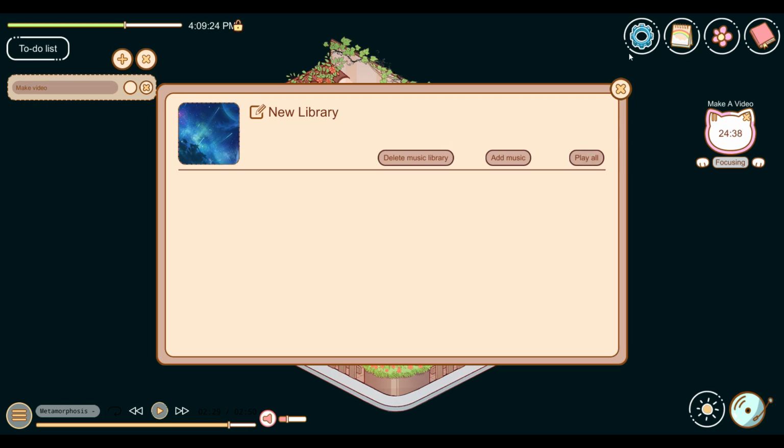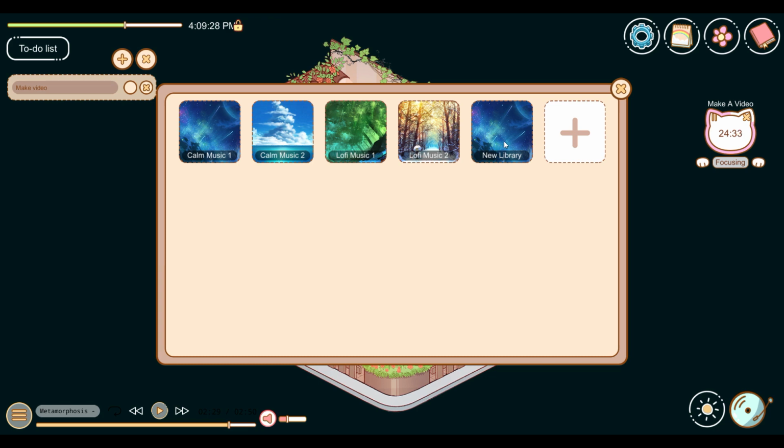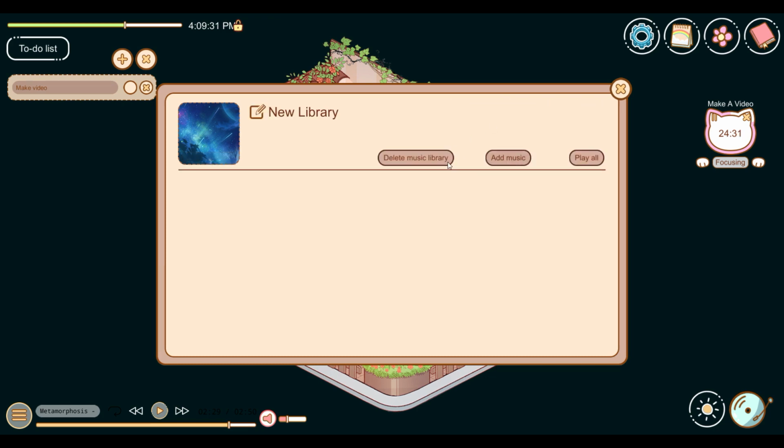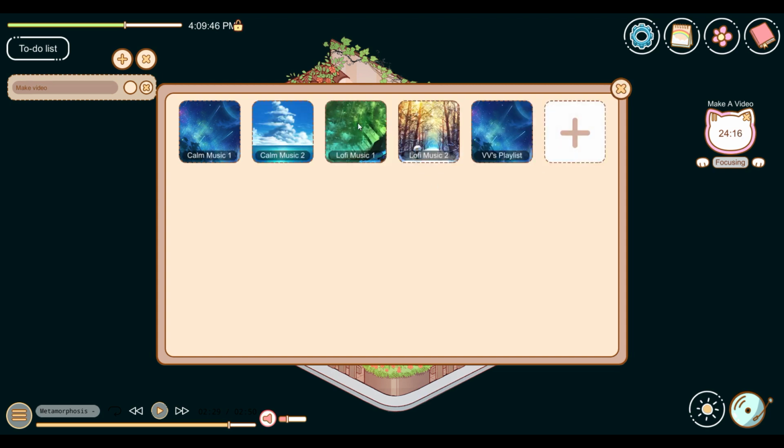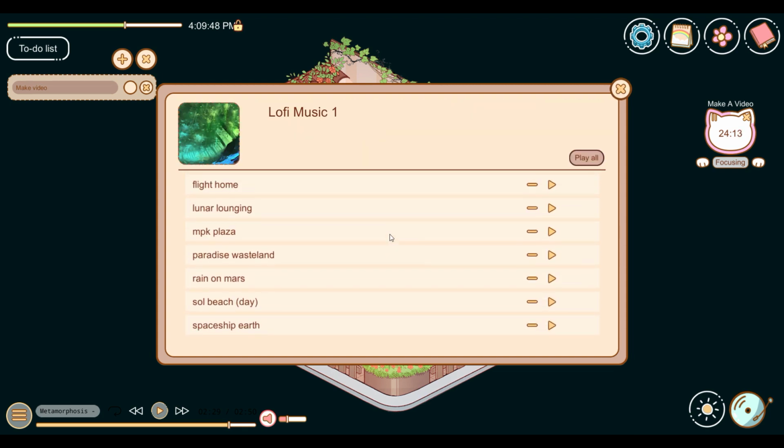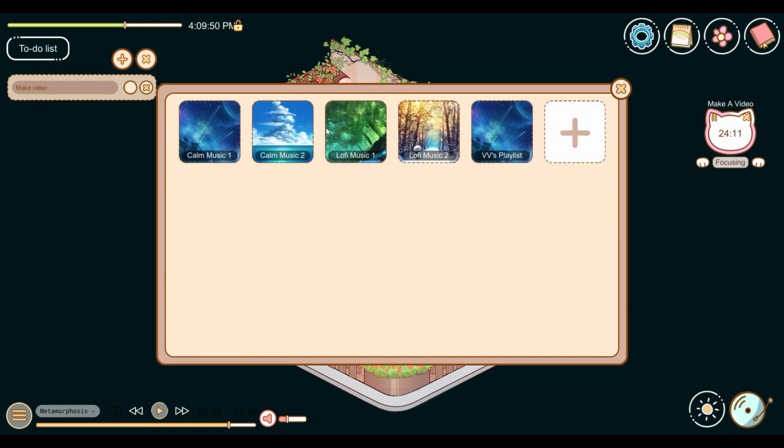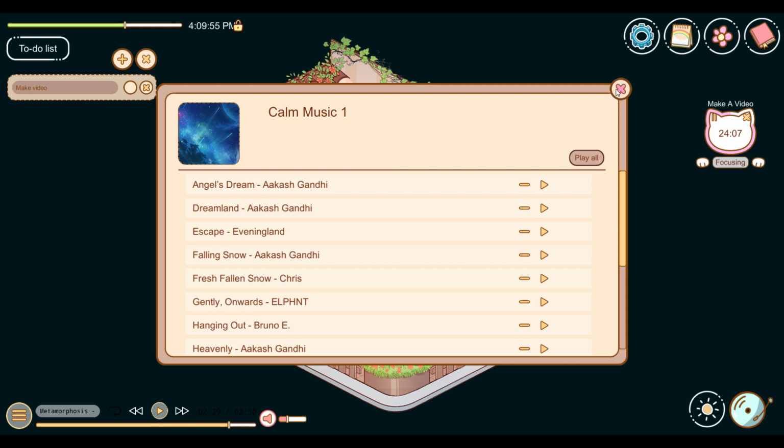Oh, okay, very, very cool. So you can either import music over here, or you can create your own... You can rename it. So we'll call it VV's playlist. Excellent. And then we can add music, we can delete it, and then we can hit play all. Otherwise, you've got other sorts of music that is preloaded. I did not make any of these. These were already in here. And so we're listening to Calm Music 1 right now.